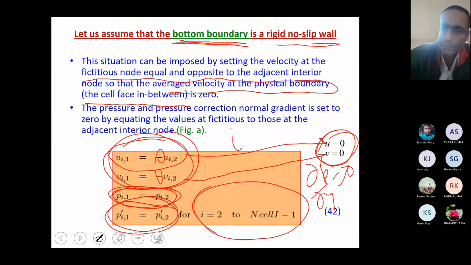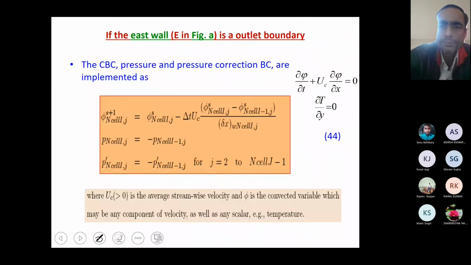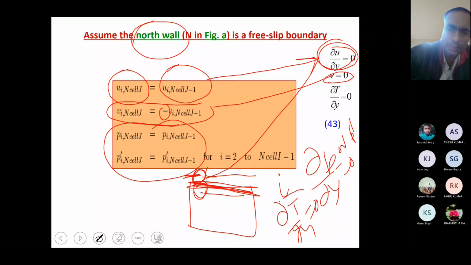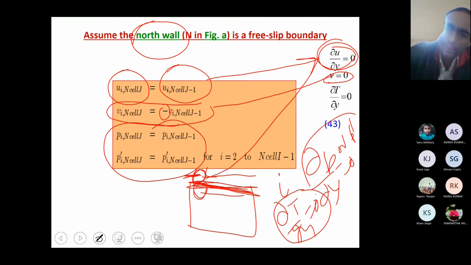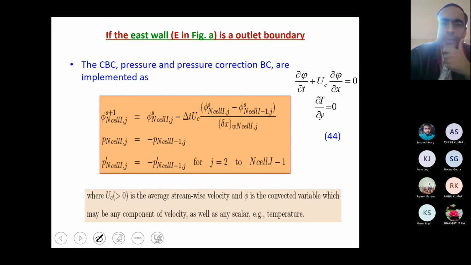With this argument, you can see that I suggested that for the north boundary, del T by del y equals 0. And for pressure, except at the outlet, you have this boundary condition. The rest of the boundary conditions I already explained for the north wall. Now we will consider all four walls for this arbitrary geometry.